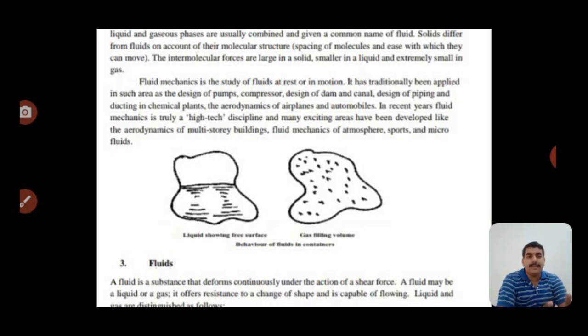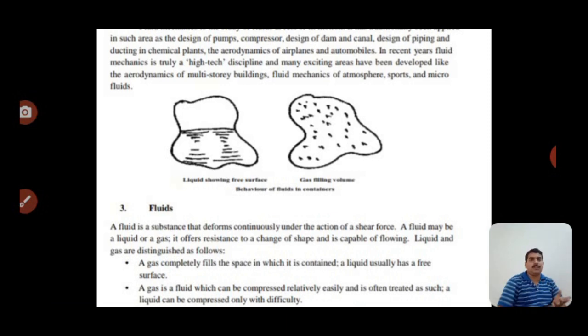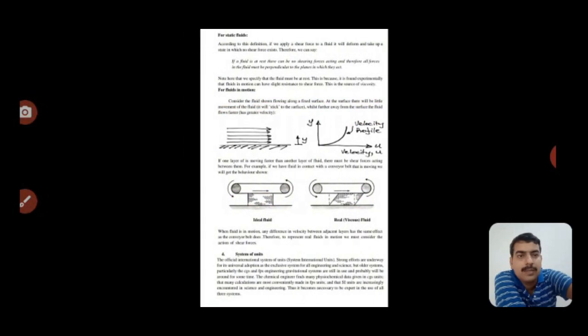Simply, when we draw a boundary regarding fluid, then these types of fluid we can measure and study, and we can learn many properties of the fluid, like gas as well as liquid. Now fluids are of two types: liquid and gas.